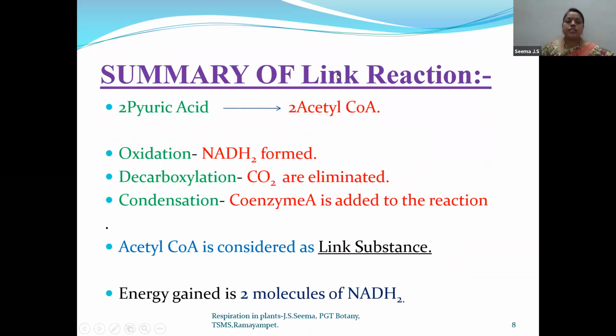Now let us see the summary. Summary of link reaction: 2 pyruvic acid gets converted to 2 molecules of acetyl coenzyme A. And one more thing, children, as I told you all, pyruvic acid is a 3-carbon compound, whereas acetyl coenzyme A is a 2-carbon compound. And we also discussed it is an oxidative decarboxylation process. So because of oxidation, NADH2 is formed. Because of decarboxylation, carbon dioxide is eliminated as waste. And because of condensation, coenzyme A is added to the reaction. As a result, acetyl coenzyme A is formed.